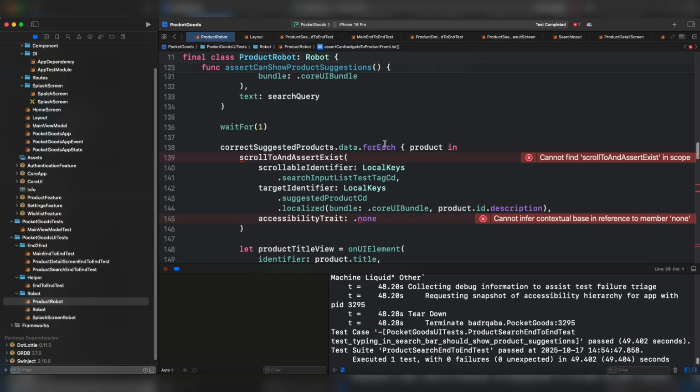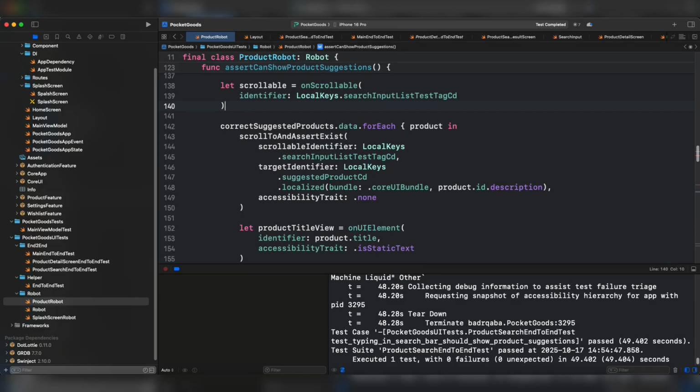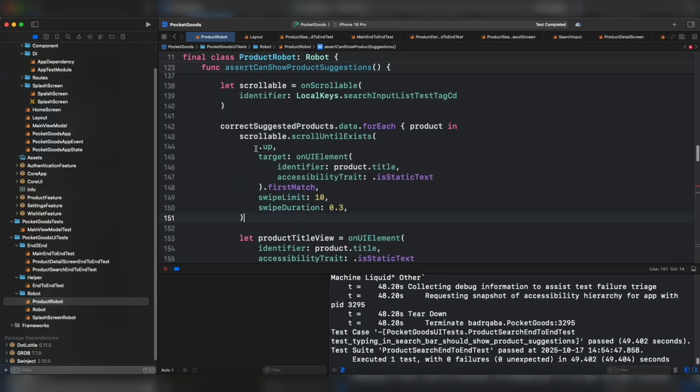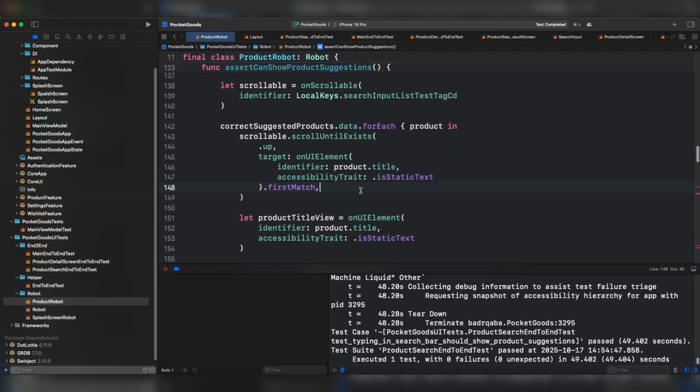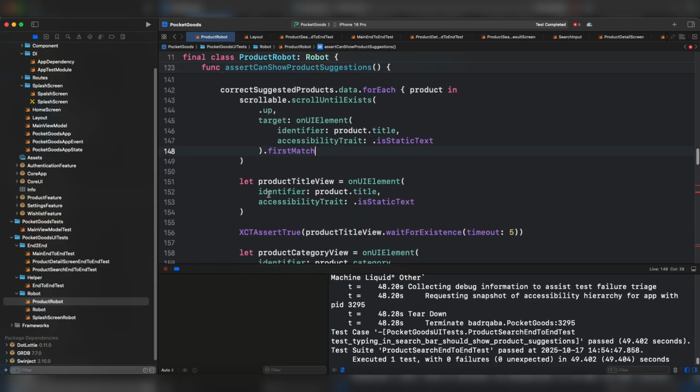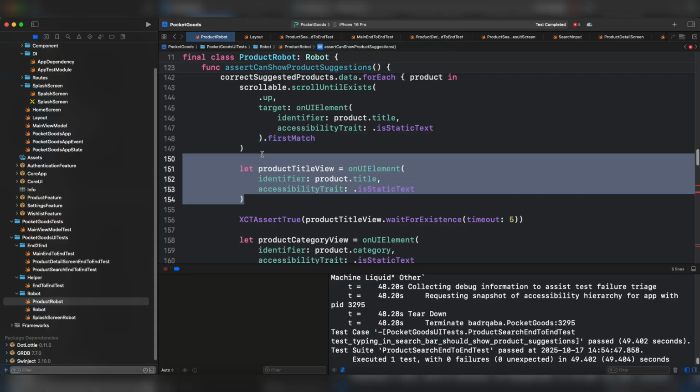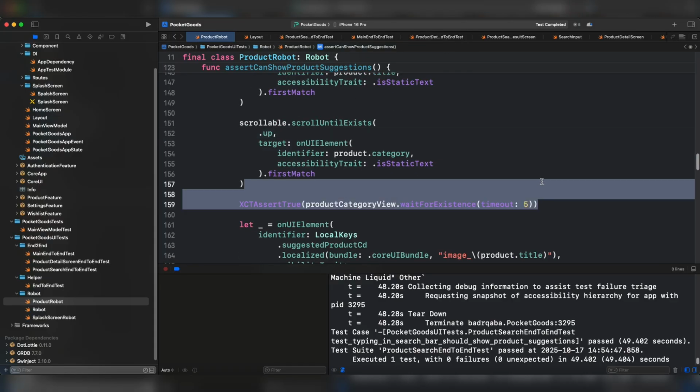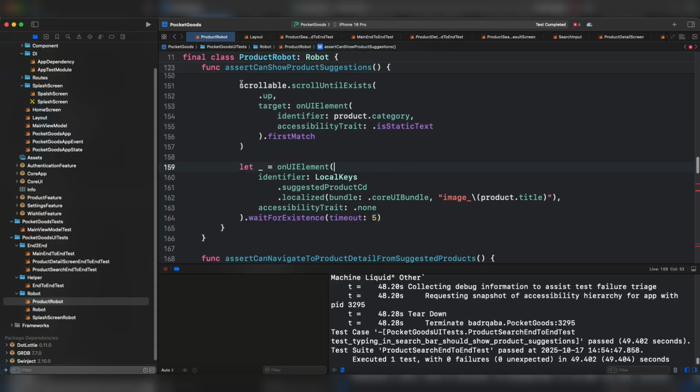With the same manner, let's define the rest. Let's assign first the scrollable, and instead of this, we're going to scroll up and the target element, which is the product title. And for the sweep limit, let's do 10, sweep duration 0.3. I'm going to delete this. With the same manner, we're going to scroll to the category. We don't want this. We don't need this.